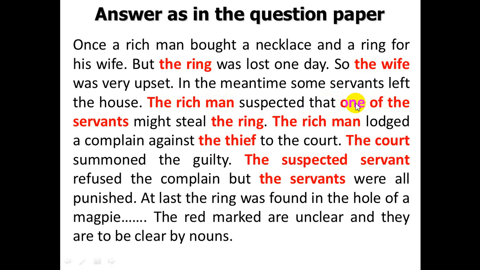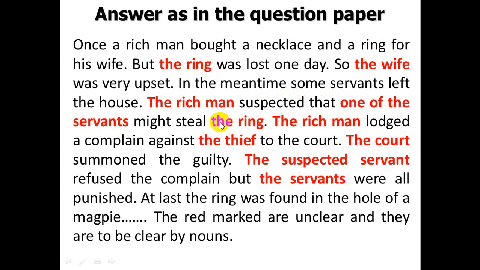Him means one of the servants, because in the meantime some servants left the house. Everybody has not stolen the lost thing. Only one. So he suspected, the rich man suspected one of the servants. So him has been replaced by one of the servants.